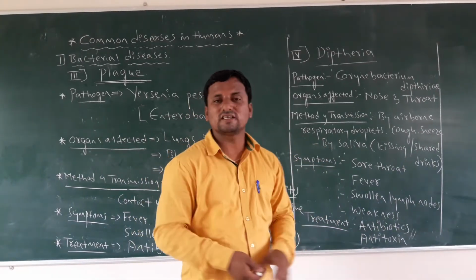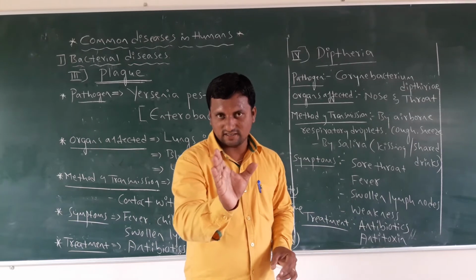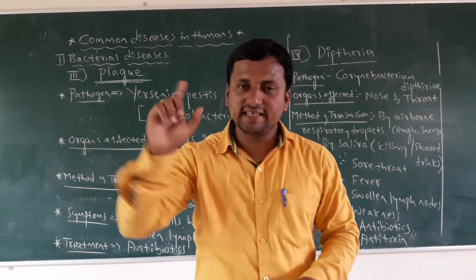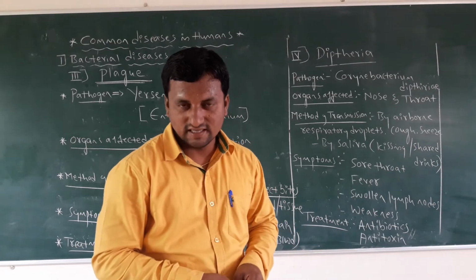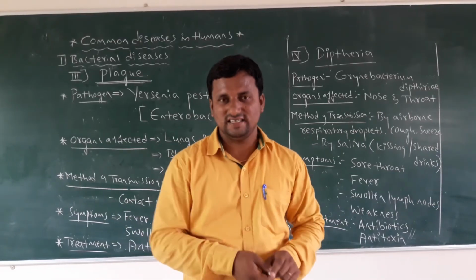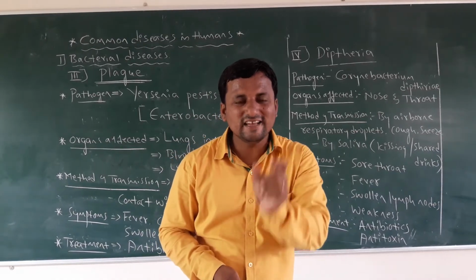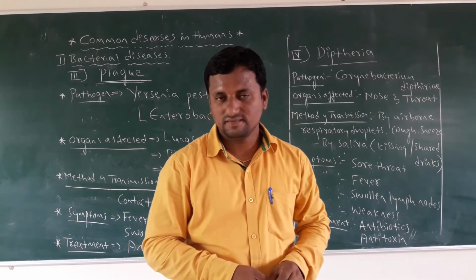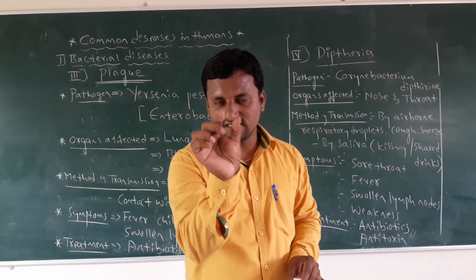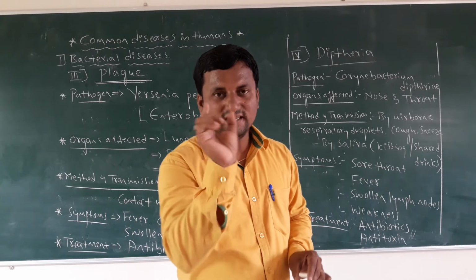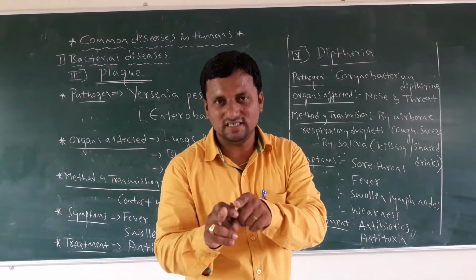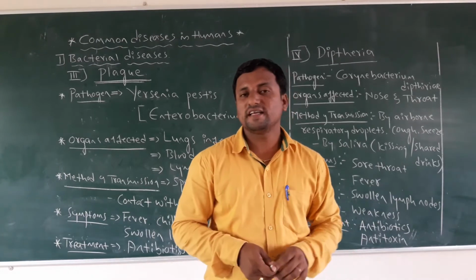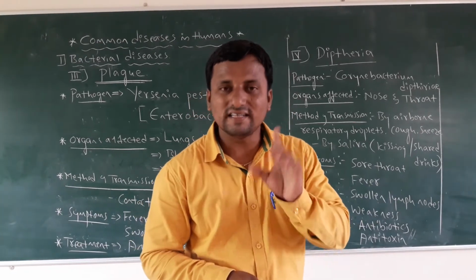And what is the treatment? The same treatment as for plague: antibiotics and antitoxin. Here toxin means poison. Against that poison, we have antitoxin and antibiotics, in the form of tablets or injections.